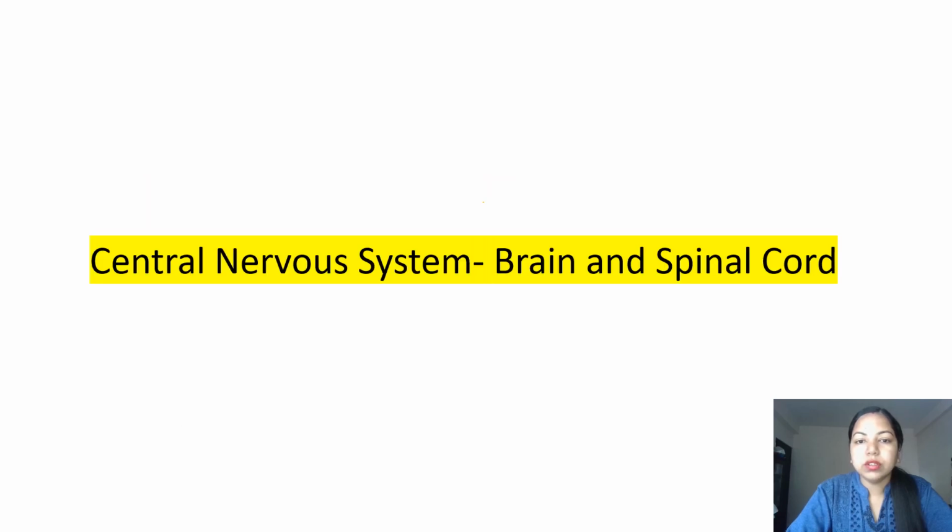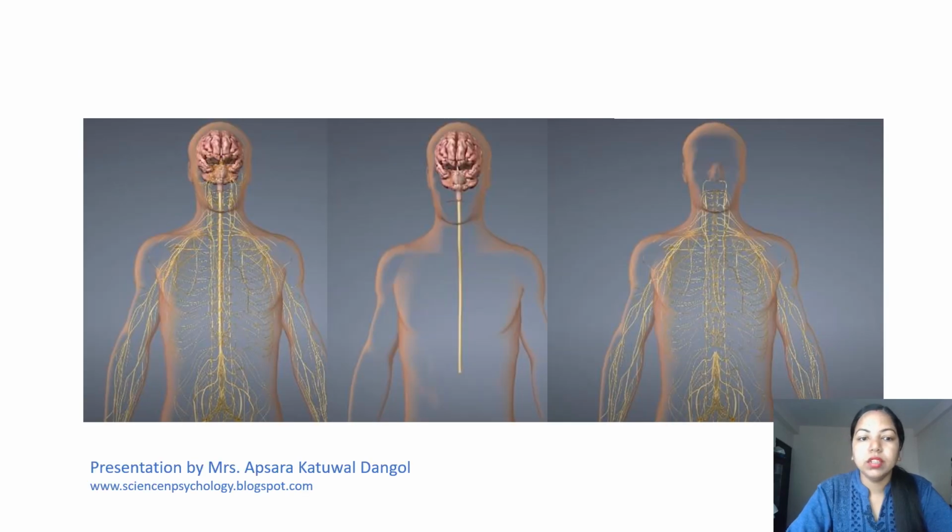So, when we are talking about the central nervous system, we need to understand that these two are the major parts of the central nervous system, and that is the brain and spinal cord. When you are looking at this figure, please look at it carefully, because this whole body, if you see, consists of the central nervous system and peripheral nervous system. So in this video we are discussing the central nervous system.